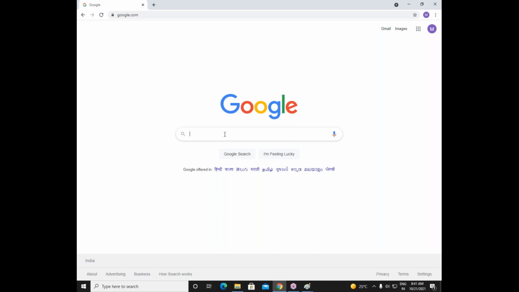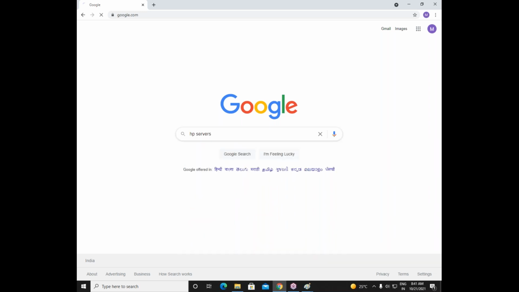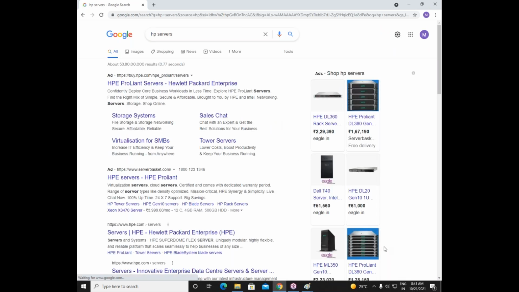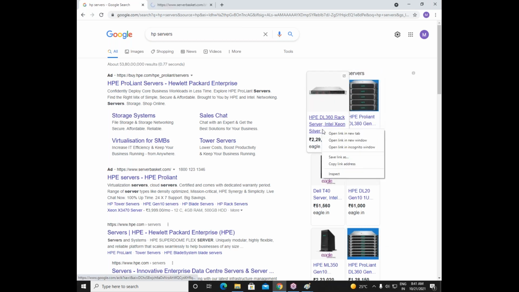So the same company will manufacture your server. If I say HP server, let us see some models here. So this is one HP server here. This is one more HP server here.